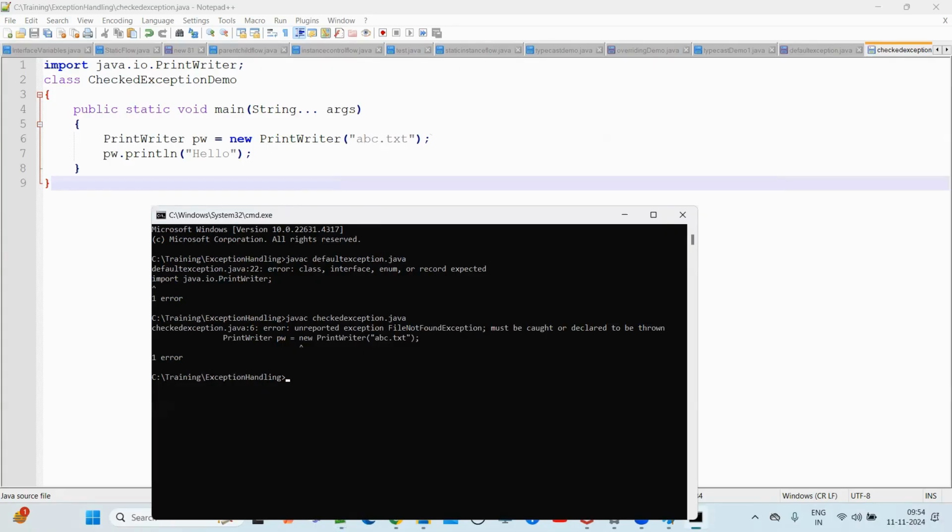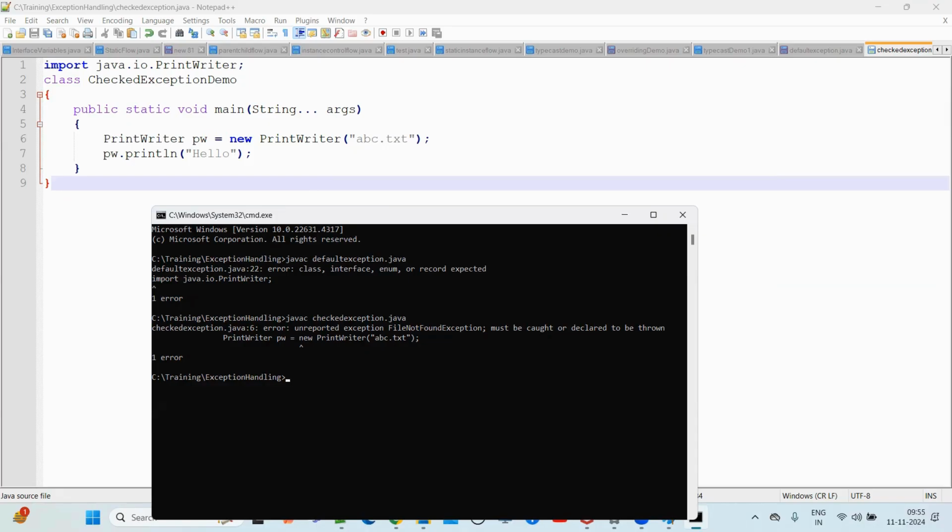Can you see now? What compile time error is it throwing? Unreported exception FileNotFoundException must be caught or declared to be thrown. PrintWriter pw = new PrintWriter(abc.txt). So at what time are we getting this error? Compile time. Here it is line number 6. The code we have written at line number 6 may throw a checked exception at runtime.